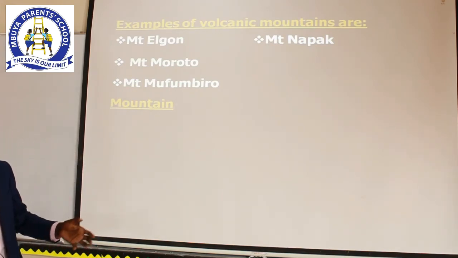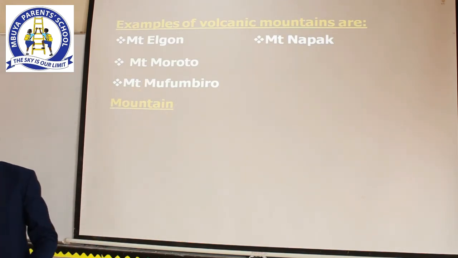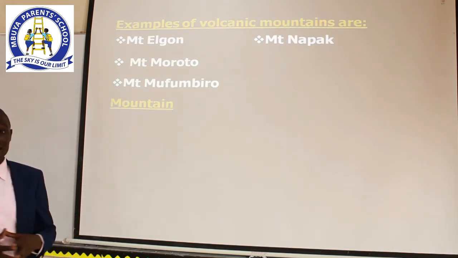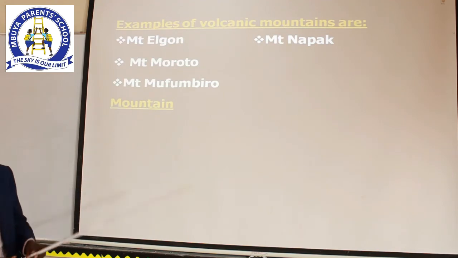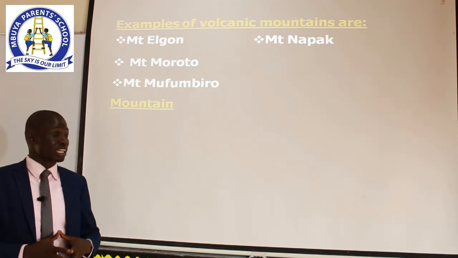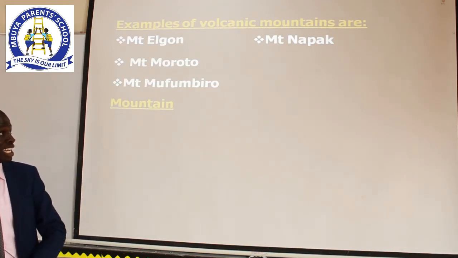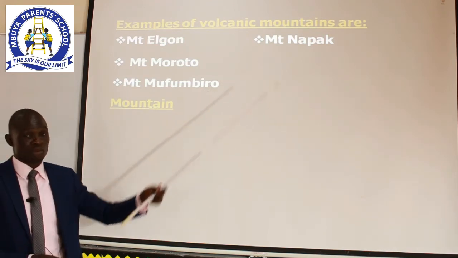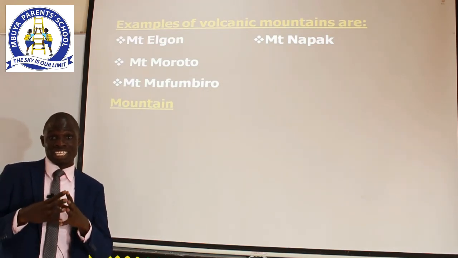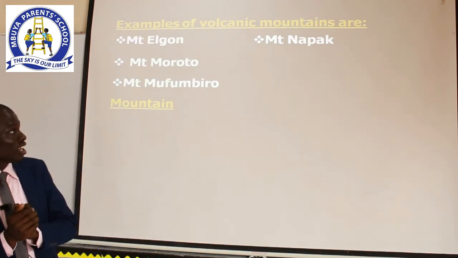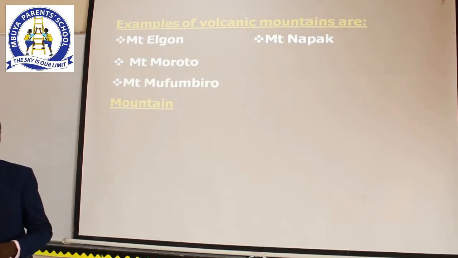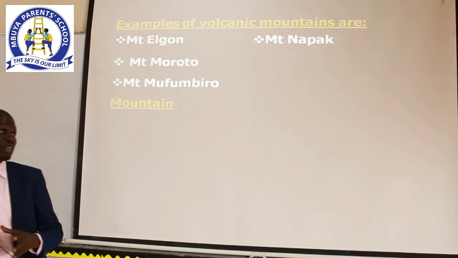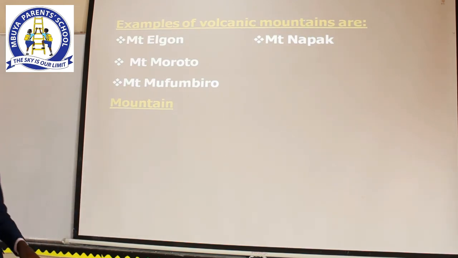And then Mount Moroto is found in Moroto district, and this is where the Karamojongs come from. Mount Mufumbiro is found in the southwestern part of Uganda, and then Mount Napak is found in Napak district, and that district is also occupied by the Karamojong.